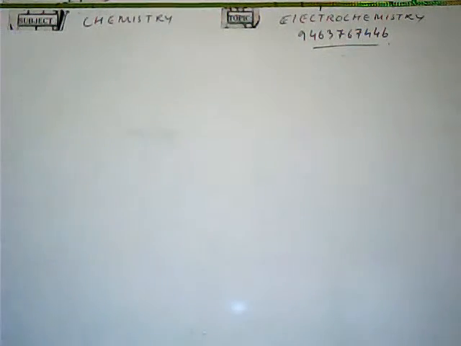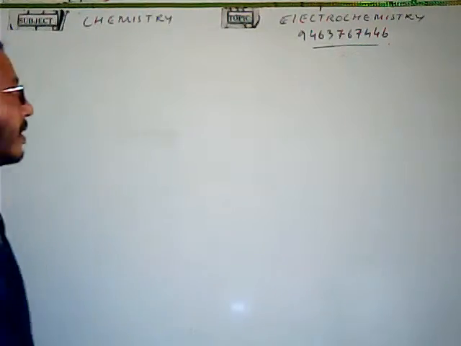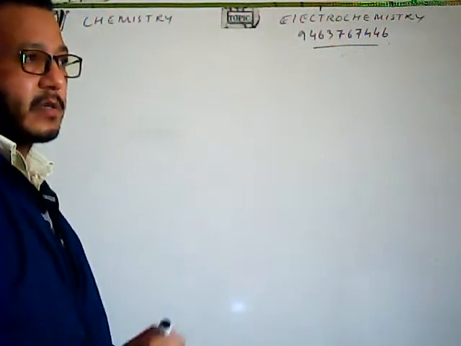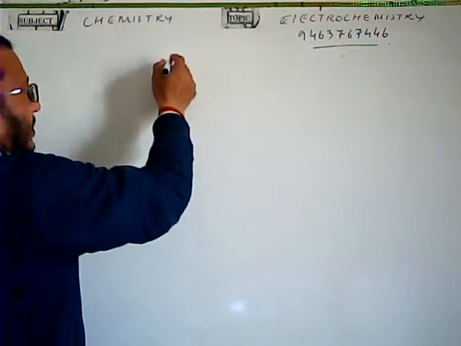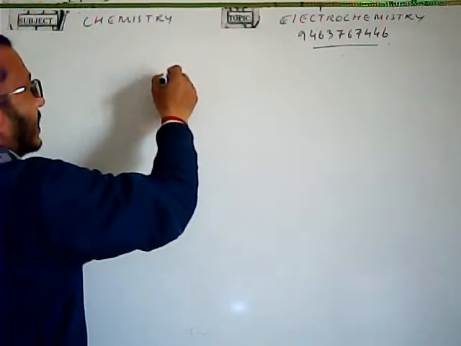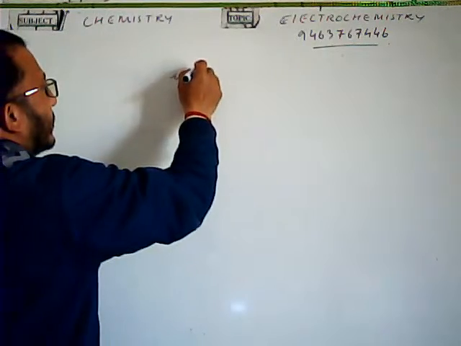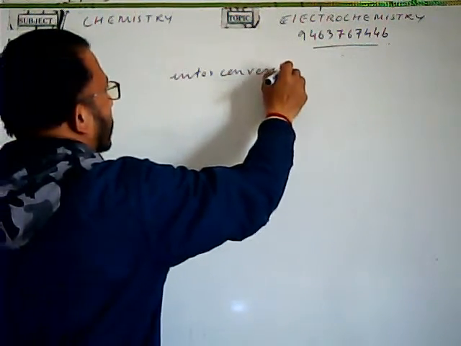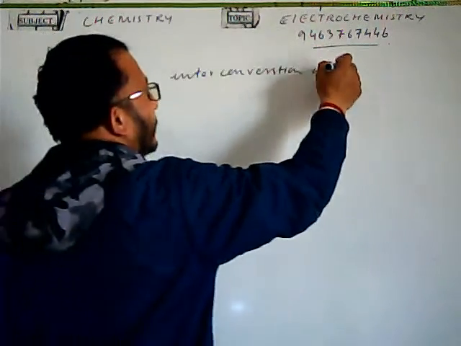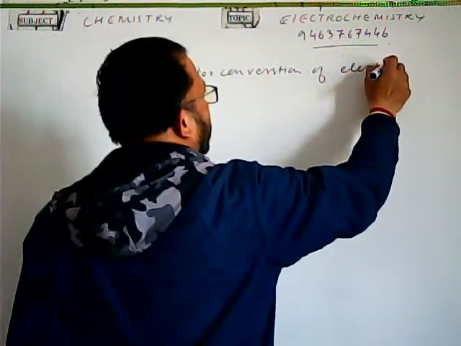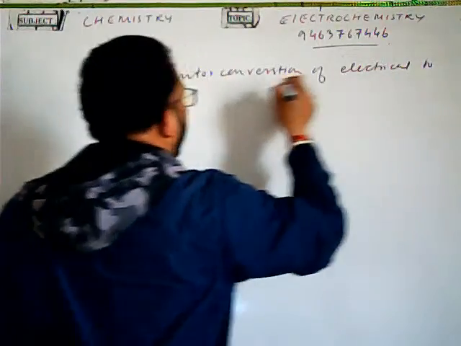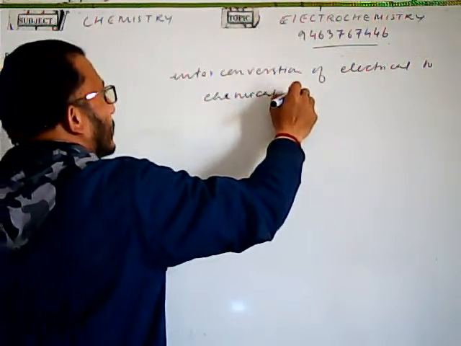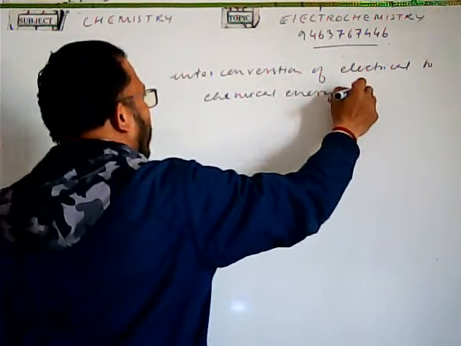Let's start. Okay. We will be revising electrochemistry. Electrochemistry deals with the interconversion of electrical energy to chemical energy and vice versa.